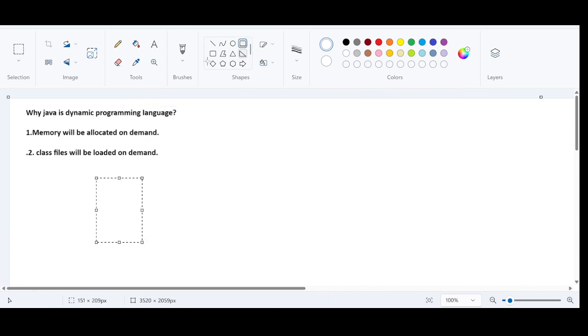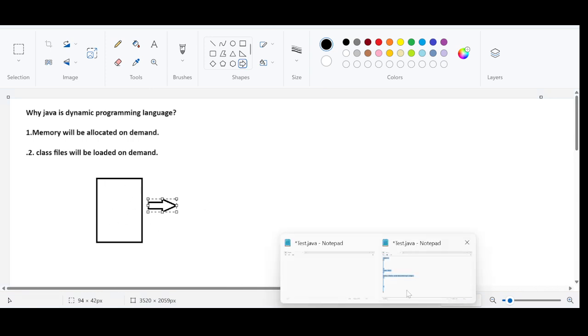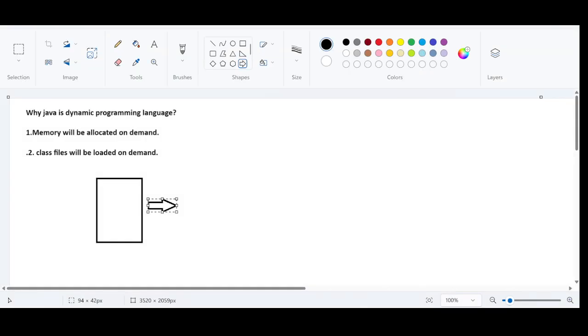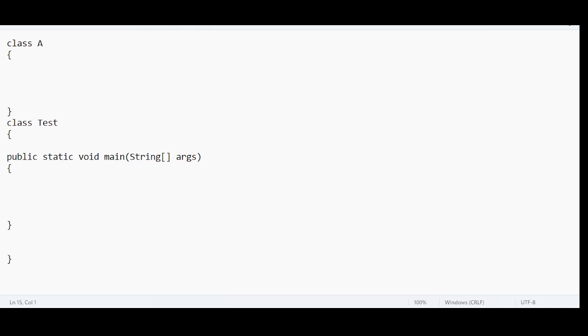So this is our code, Test.java. In this code, we have two classes: class A and class test, right?